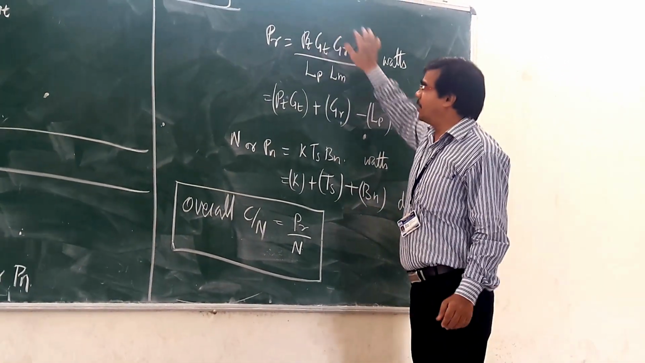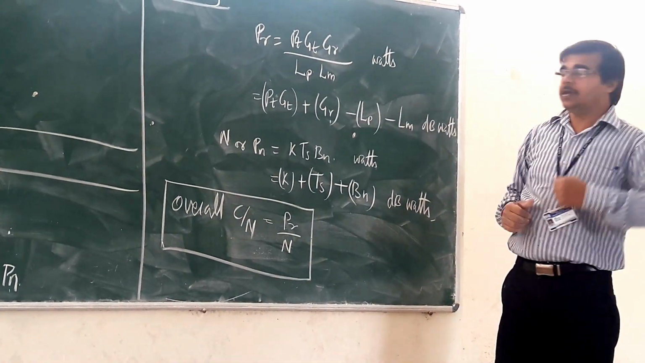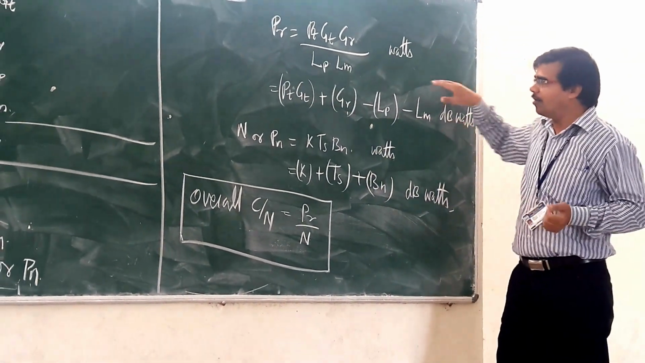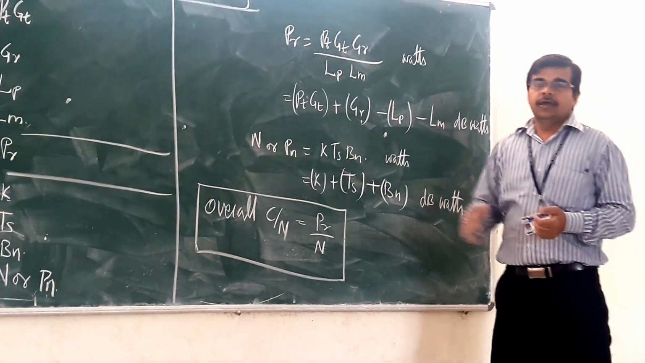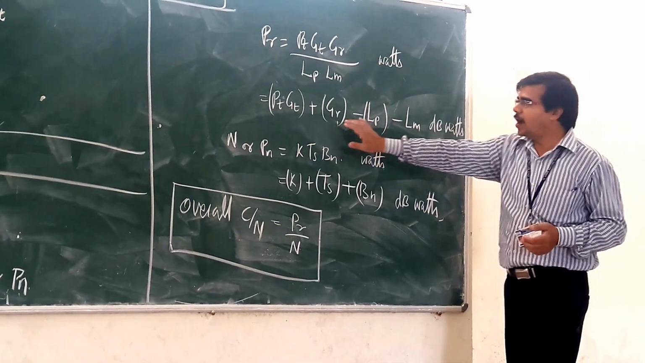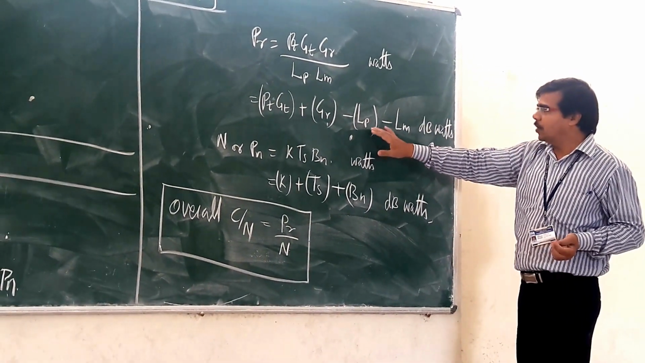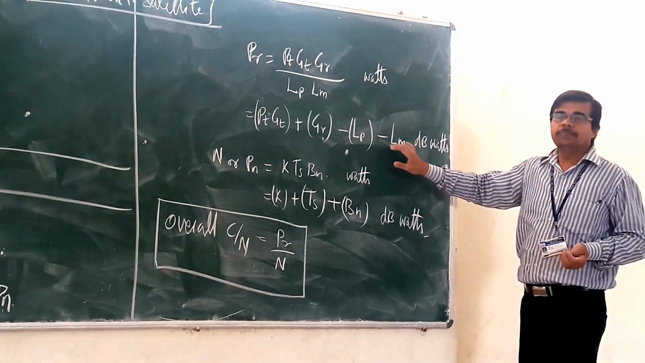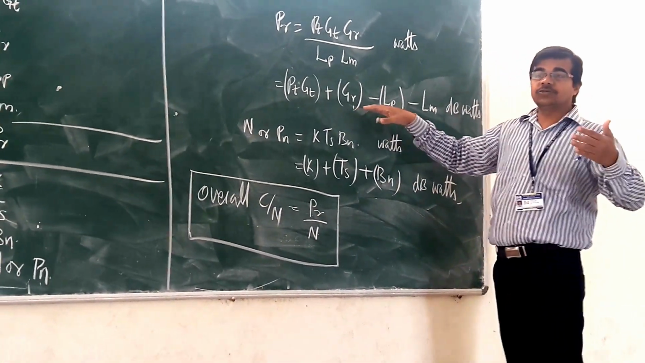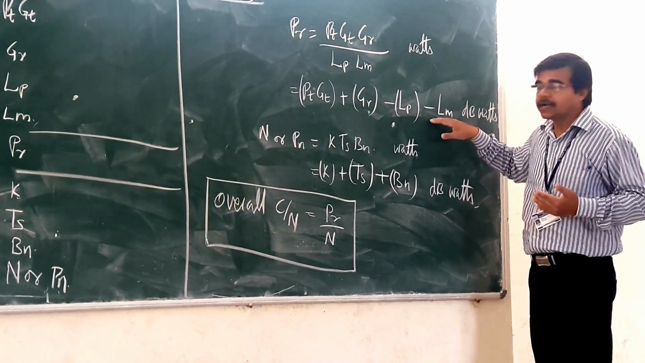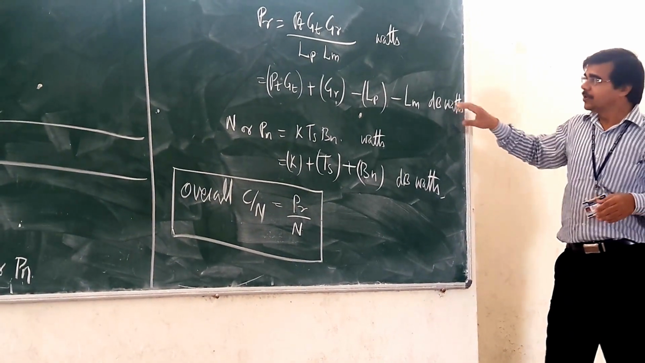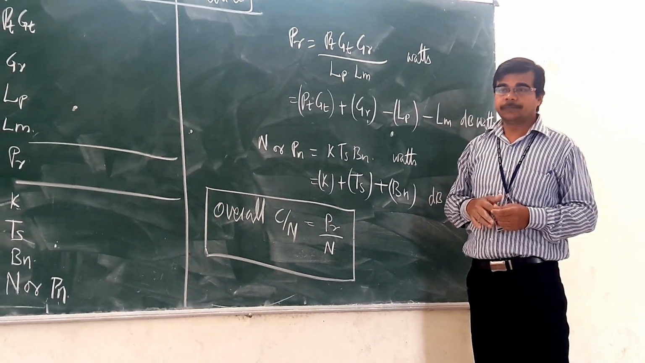But if we make all these in terms of dB, then what will the received power be? Your received power will be the summation of the EIRP and the receiver gain. So we add these two, and we subtract the path losses and we subtract the miscellaneous losses. So we are adding those terms which we had to multiply, and subtracting those terms which we had to divide, and that will be in terms of dB. So this is for your received power.